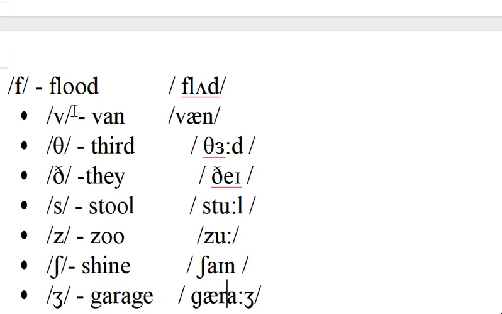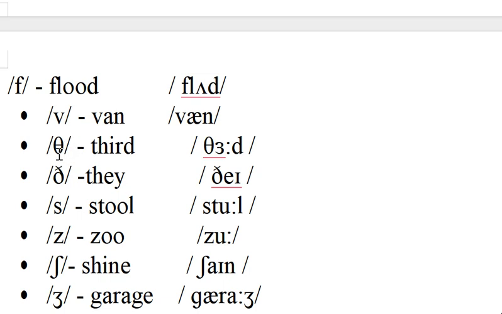V, va, is also of two types. One comes with W, the other with V. This V is the same as fa, with the upper teeth on the lower lip, but with vibration, as in van.